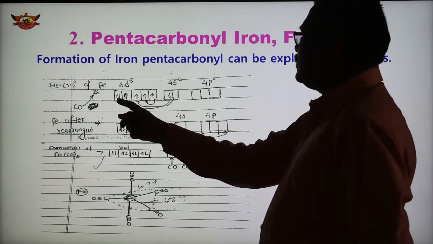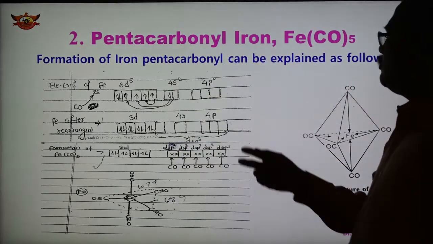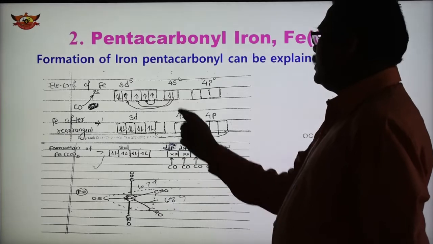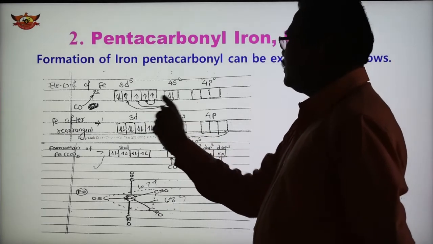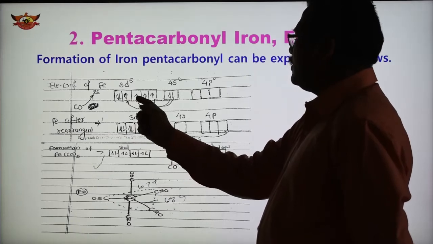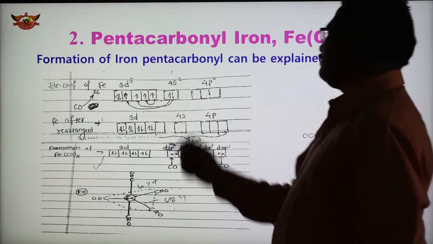So 6 electrons are here, 1, 2, 3, 4, 5, and 6, and they get paired. Now we want the 4s orbital vacant and one d orbital also. So these 2 electrons are shifted here, one here and another here. And this orbital also we have to make vacant, and this electron is shifted here.